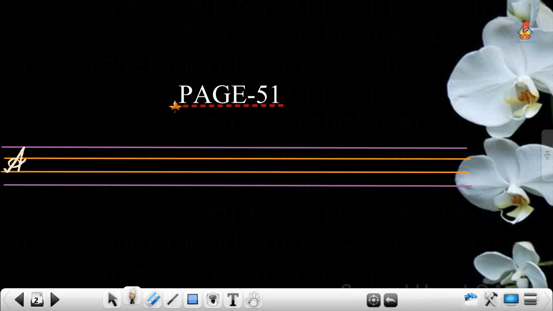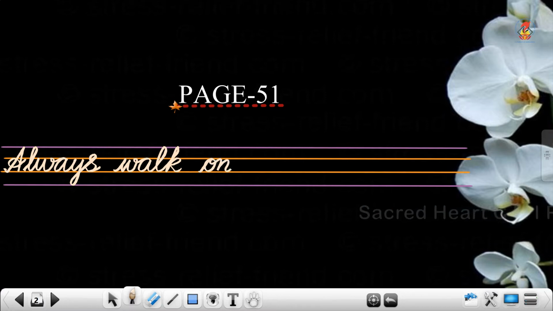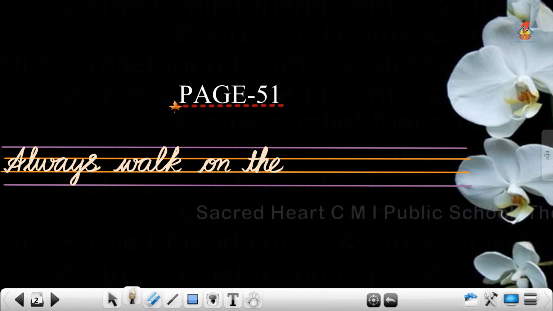This is A and I'm beginning L, W, A, Y, S. The loop of S should go above the second line and there should always be an ending tail. Always walk. Now the front tail, W, A, L, K. See the loop of K? Very good. Walk on the, O, N, on the, T, H, E, the footpath.